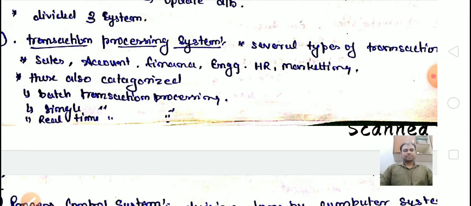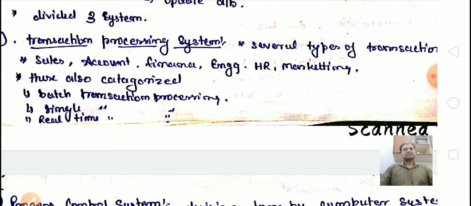Sometimes batch transaction processing applies. For example, if we talk about populations, we can categorize them as lower BPL, upper BPL, middle class, upper middle class, and top class. Like this we categorize the batches, so that we can carry out transactions in the system.